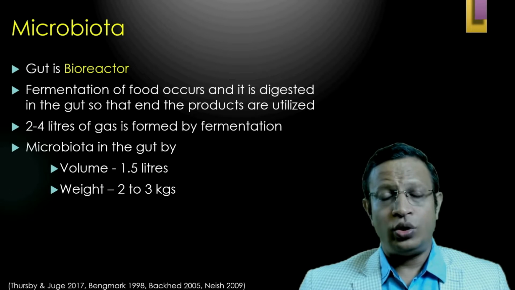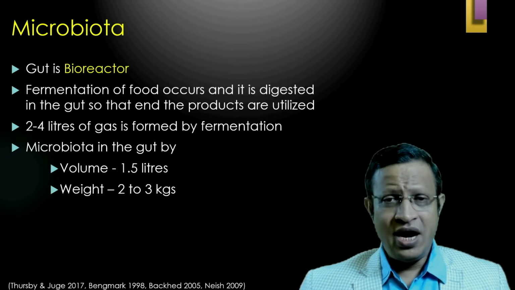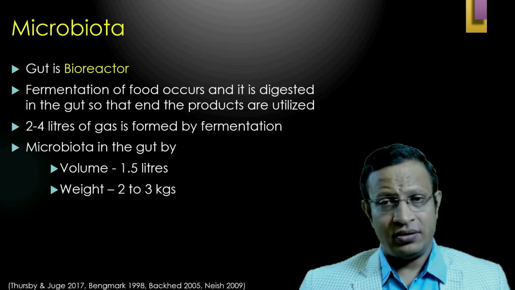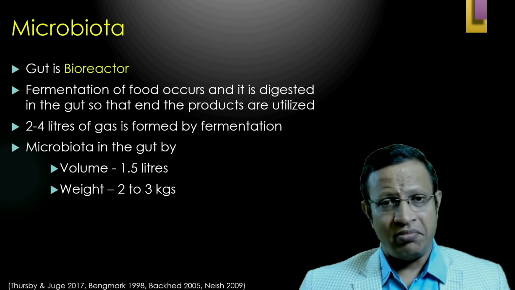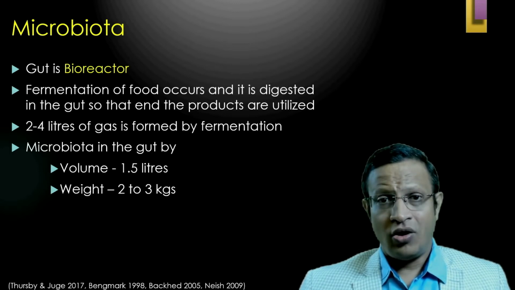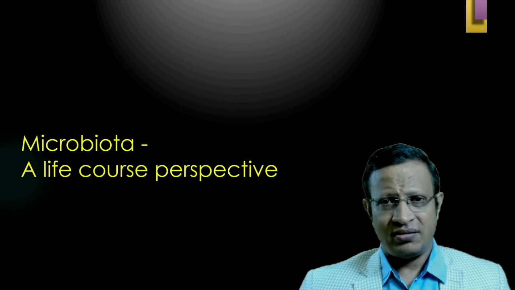On average, each human being produces approximately 2 to 4 liters of gas per day after the fermentation. The total volume of the microbiota in the gut is 1.5 liters by volume, and 2 to 3 kgs by weight. Although we had not known about microbiota for many years, in the past 2 to 3 decades the research has increased phenomenally. Let's understand whether the microbiota starts in adulthood or at birth.